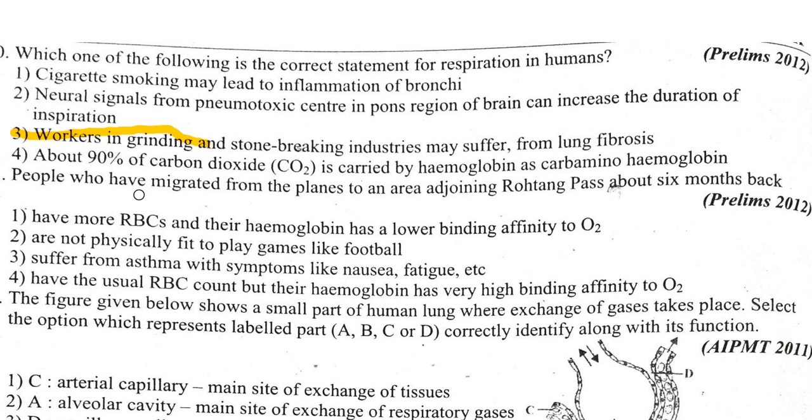People who have migrated from the plains to an area adjoining Rohtang Pass about 6 months back have more RBCs and their hemoglobin has a lower binding affinity to oxygen, or they are not physically fit to play games. So you have the usual RBC count, but your hemoglobin has very high binding. They have more RBCs in their blood. It's very simple.